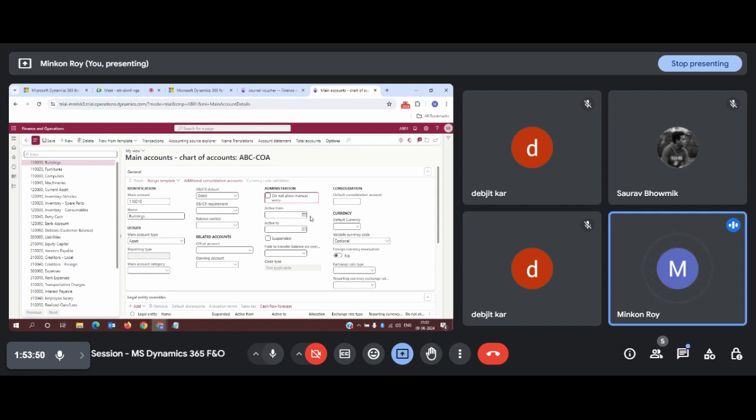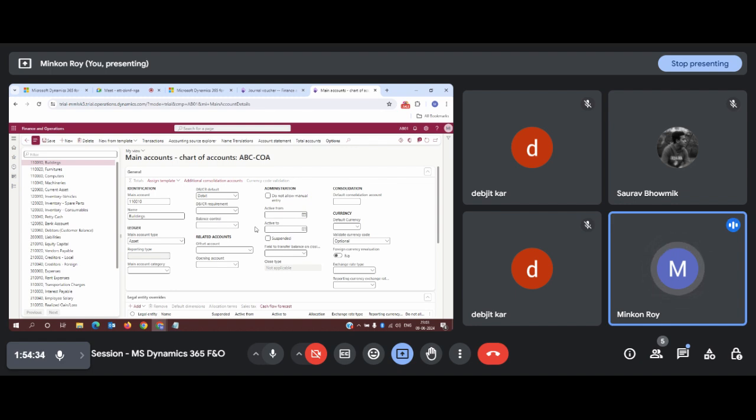These two options, active from and active to, what do they indicate? This indicates the validity of this main account. Now, if you provide any date, like from today's date till 30th of June, it will indicate that after 30th of June, this main account will not be available. It will expire because I have given the validity range for this particular main account. So we can also use this validation. Sometimes the user asks us to provide a validation of 1 year for this particular main account. Like after 1 year, this main account should expire, we will create another new account, then we will perform such validation.